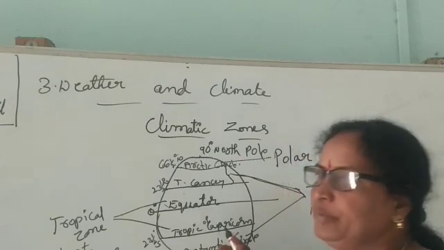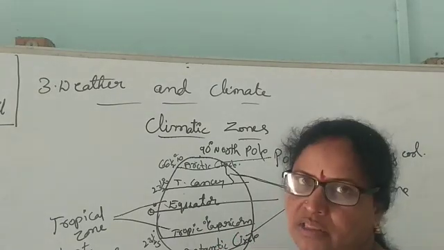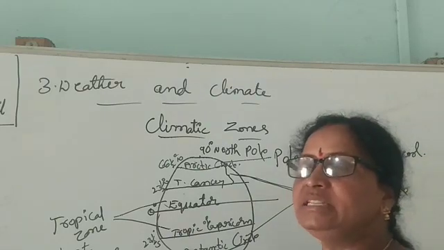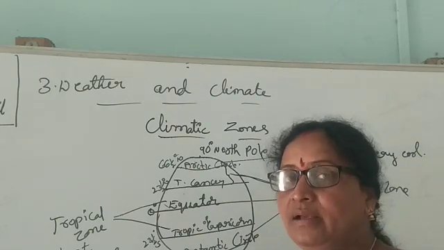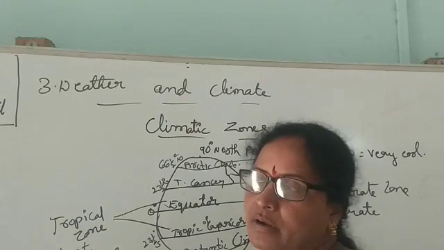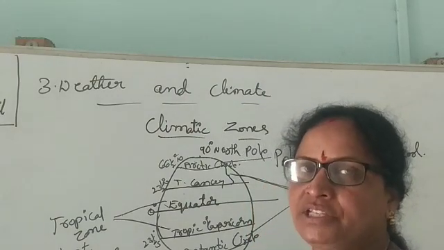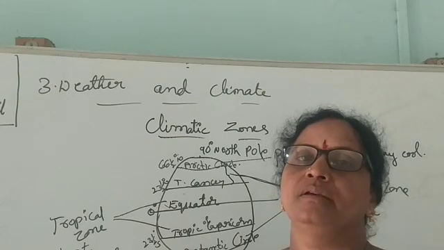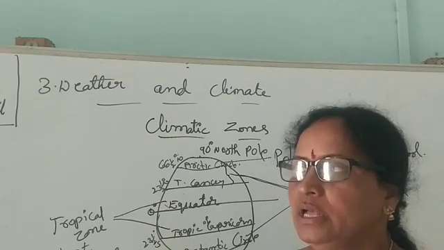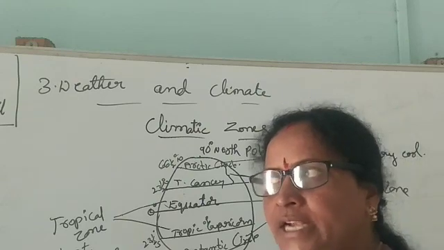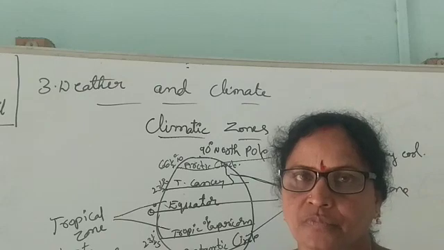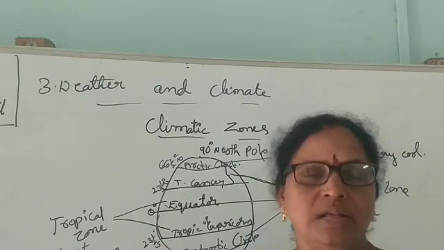Once again, I am repeating the three heat zones of the earth, three climatic zones. It is divided based on the amount of heat of the sun that the earth receives, into three parts.